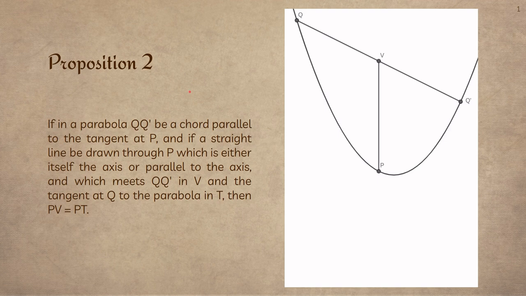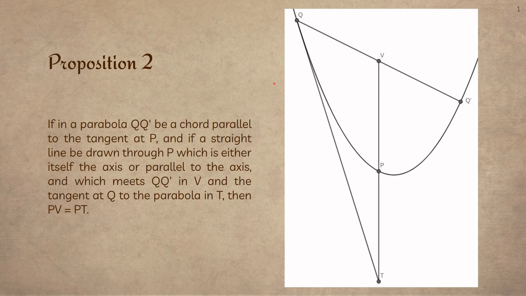In proposition 2, Archimedes says, if in a parabola Qq' be a chord parallel to the tangent at P, and if a straight line be drawn through P, which is either itself the axis or parallel to the axis, right, it's the same setup as last time, and which meets Qq' in V, and the tangent at Q to the parabola in T, then PV equals PT.